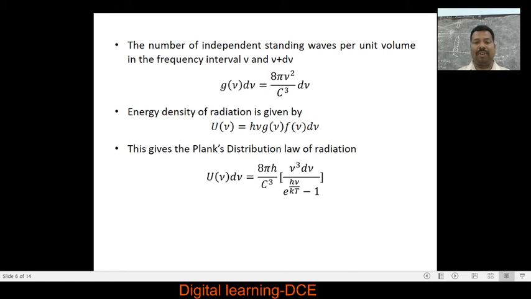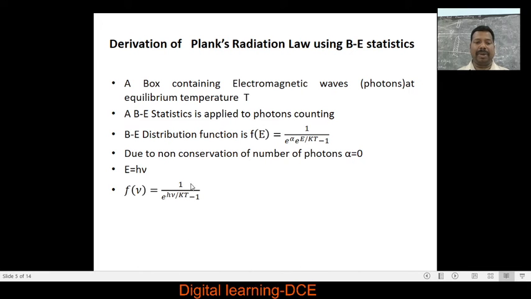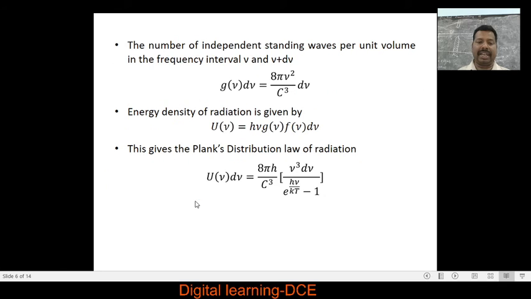Now substitute the values of g of nu and f of nu here. Here f of nu is 1 by e to the power of h nu by kT minus 1, and g of nu is 8 pi nu squared by c cube into d nu. Substituting this and simplifying, we get u of nu d nu is equal to 8 pi h by c cube, nu cube d nu divided by e to the power of h nu by kT minus 1. This is what we call Planck's radiation formula or Planck's distribution. Like this, we derive Planck's law of radiation by using Bose-Einstein statistics.